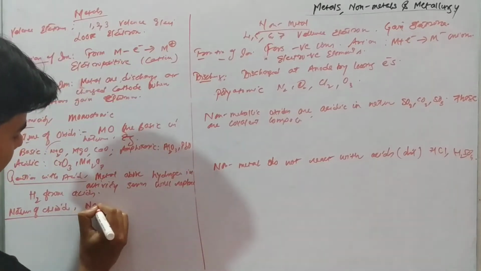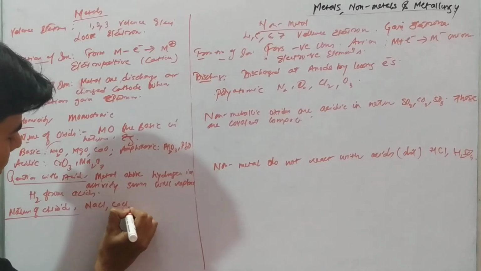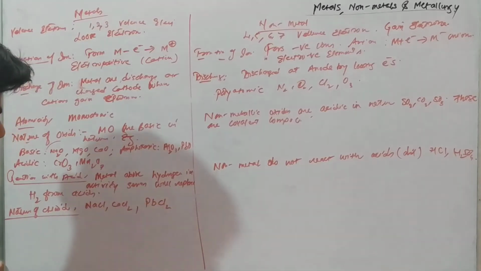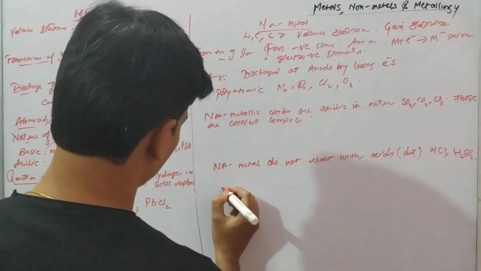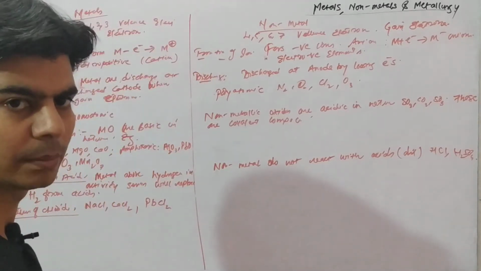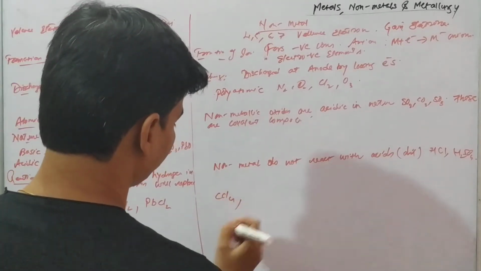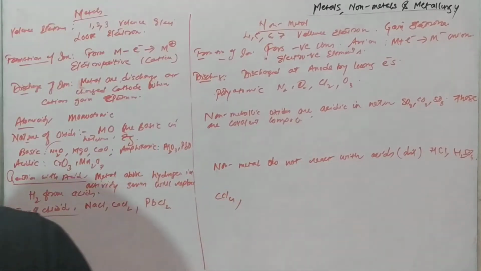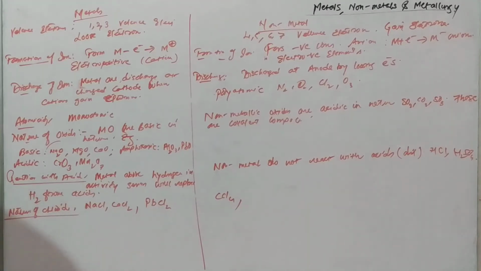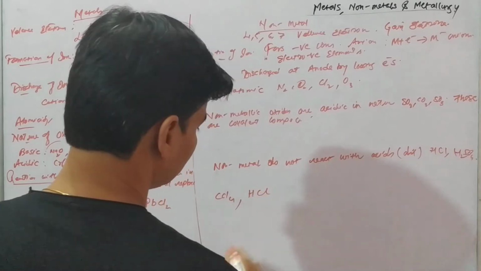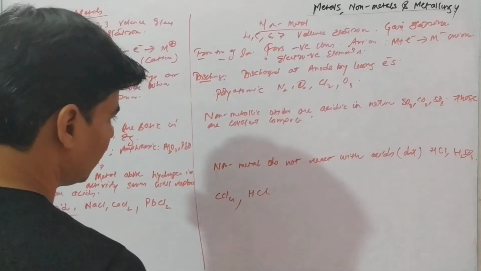Metal chlorides are NaCl, CaCl2, PbCl2, right? Similarly, for non-metal chlorides, carbon is a non-metal, so the chloride is CCl4, the chloride of a non-metal. And hydrogen is also a non-metal, so HCl is its chloride.